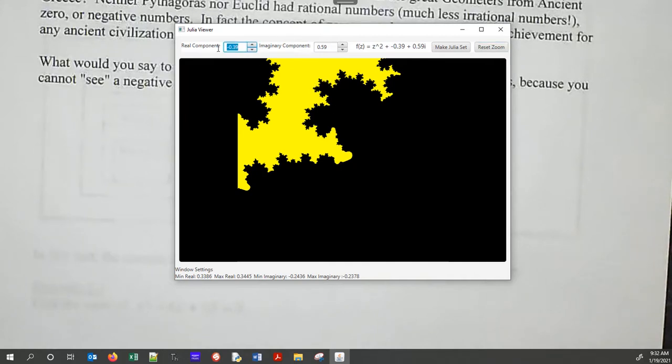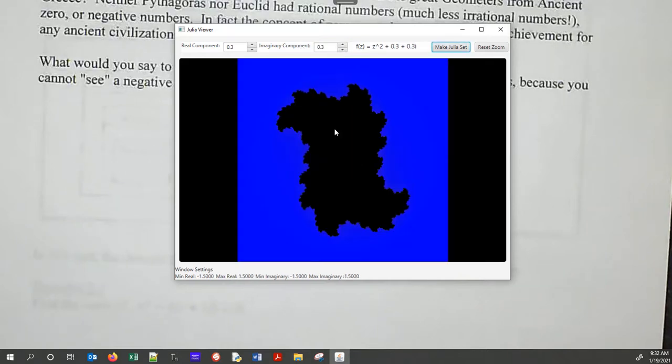All right, well, I got one more I want to show you. I'll type in 0.3 and 0.3. So we'll look at some positive real numbers. And these are called Julia sets, by the way. Okay, look at this little cool shape here. It looks just like a little blob, right?